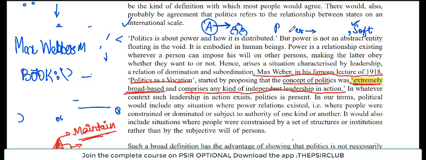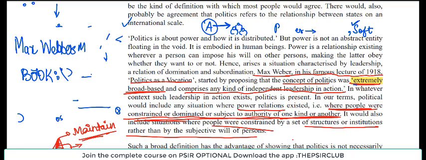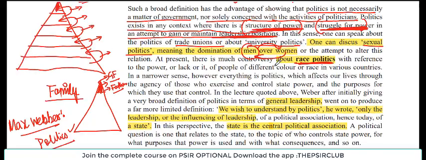Politics relates to power relations, politics relates to hierarchy, politics relates to any situation where people are trying to climb up the ladder of hierarchy, right? Where people are constrained or dominated by, or subject to, any kind of authority of one kind over the other, and they are trying to break this chain, and so there exists politics. And it can happen that people are constrained by a set of structures or institutions rather than by the subjective will of persons. तो हो सकता है institutions की वजह से politics हो रही हो, right? तो ये यहाँ पे you should be remembering this.